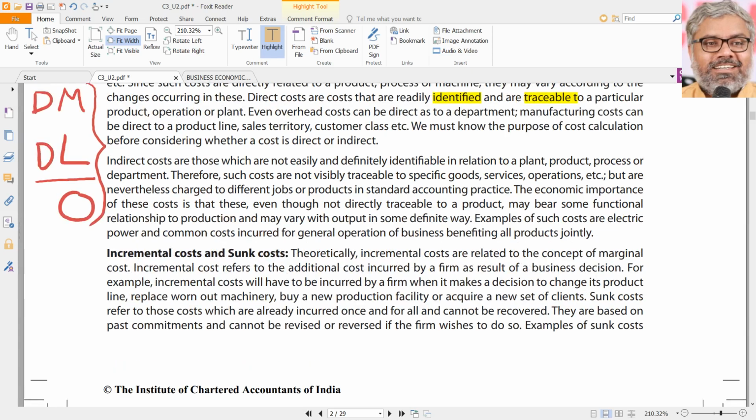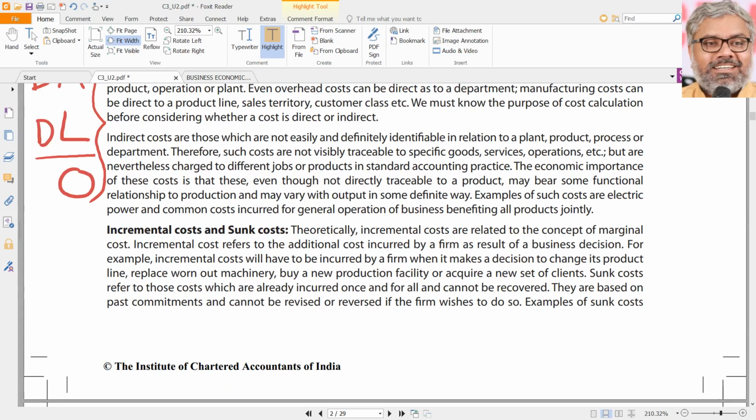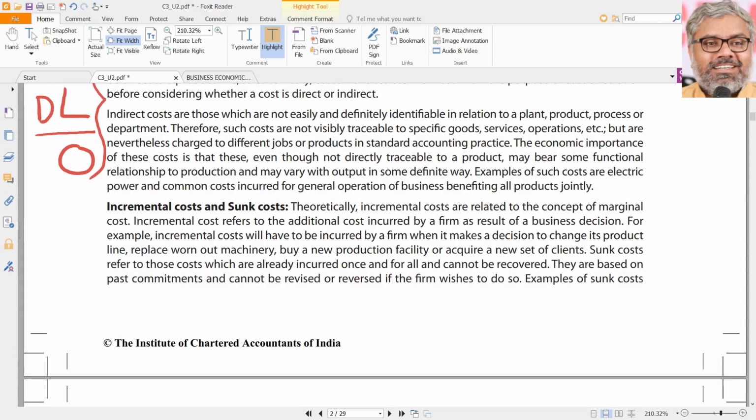So direct costs are those which can be identified or traceable with the production process. Indirect costs are those which are not visibly traceable to specific goods, services or operations. Then how to do allocation of all these indirect costs to the production? There is a big chapter called overheads in costing, Group 1 of CA Intermediate. Then we will see how to do it.